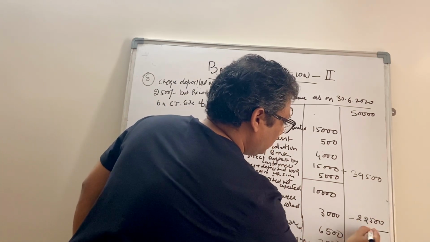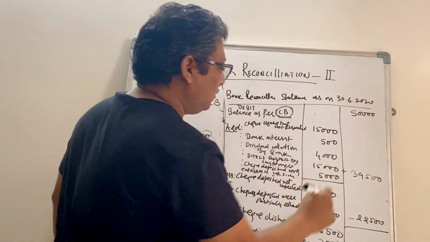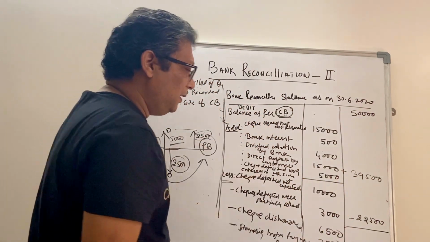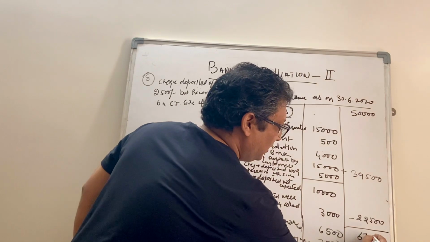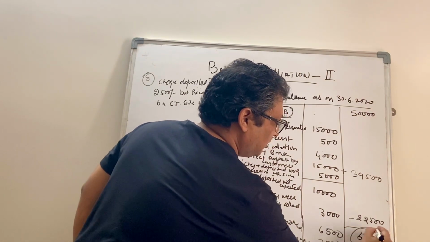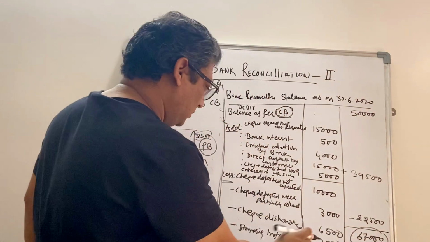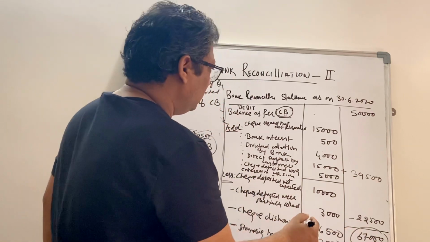So whatever will be the total, which will be 67,000. I think you will not be able to see the board, so we'll mention